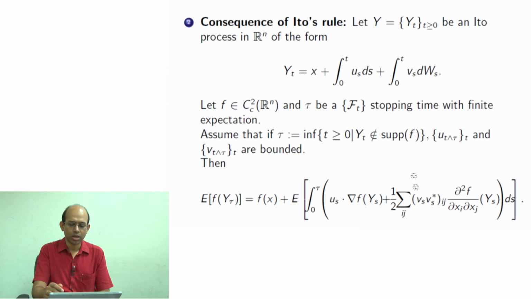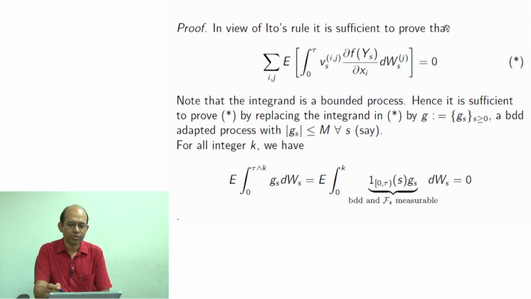So, this term should appear, but that is absent here. The only reason for it to be absent is that possibly the expectation of that is 0. In view of Ito's rule, it is sufficient to prove that the expectation of the integral of the gradient of f, v, dw is 0. So, this is the thing we need to prove.